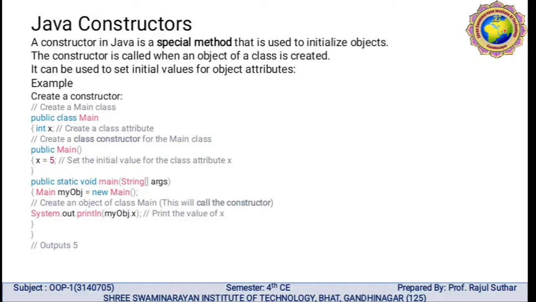There can be more than one constructor with a different parameter list. This is called constructor overloading. Parameters can be passed to the constructor in brackets while creating the object. Constructors can be classified based on the parameters. If no parameters are passed to the constructor, it is called a default constructor. If parameters are passed, it is called a parameterized constructor. A constructor that accepts an object of the same class as a parameter is called a copy constructor.